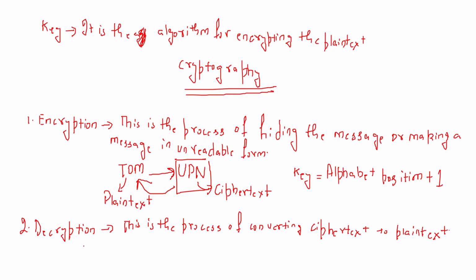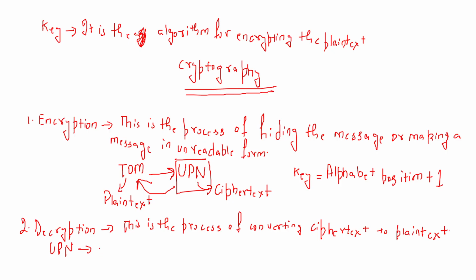Now, I have the ciphertext UPN, which has been received by the receiver, and we have to convert it back into the original message or the plain text. Now, what logic will we use?